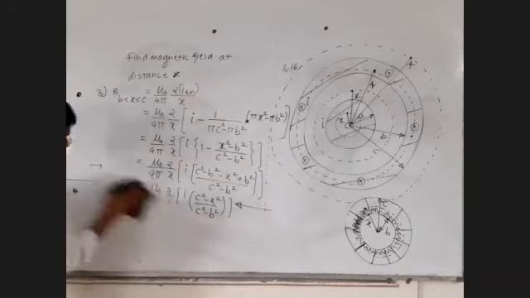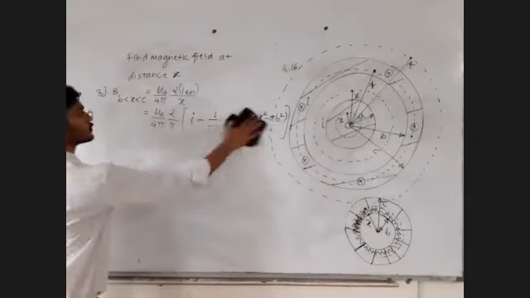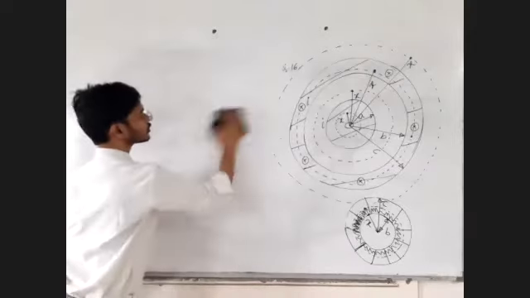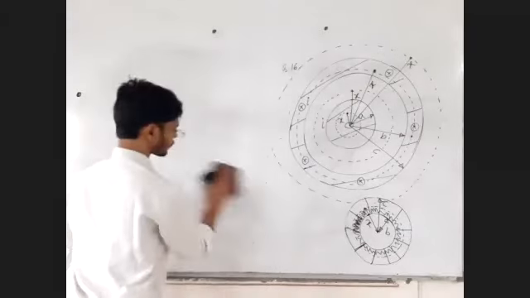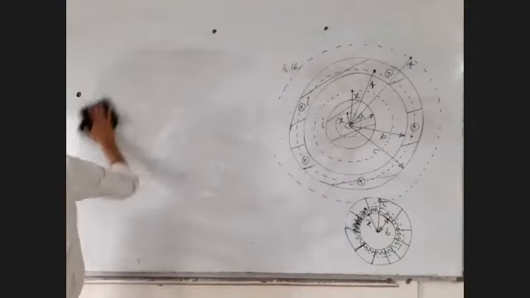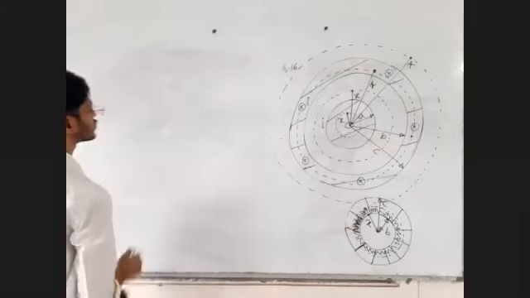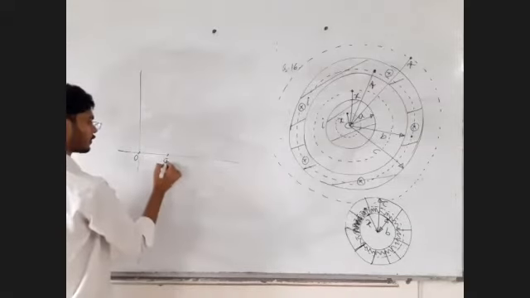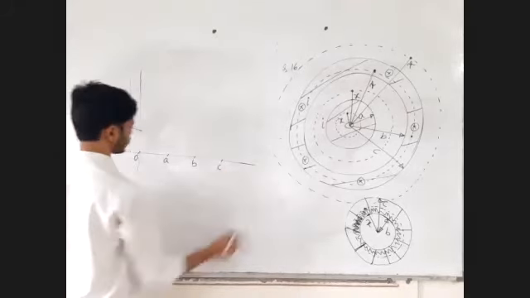Next, if you want to draw the graph, what will be the nature of the graph? Let's try to draw the nature of the graph. It's okay to spend time on this question, no problem, because instead of applying a formula and getting the answer, let's spend time on this question. 0 to A, A to B, B to C.